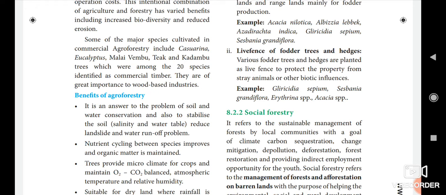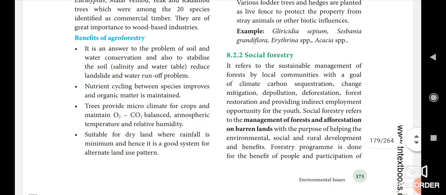So here the agroforestry, rehabilitation of degraded forest, is classified into two types. One is protein bank and the other one is leaf fence of fodder trees and hedges.